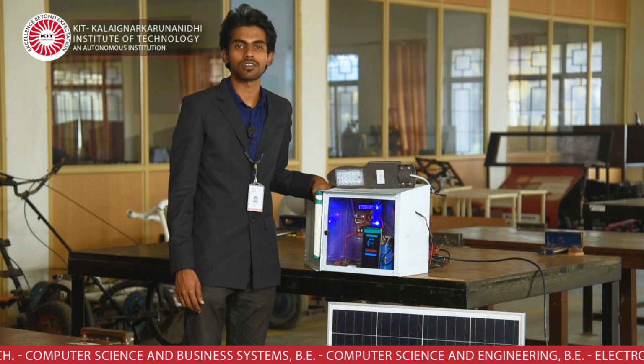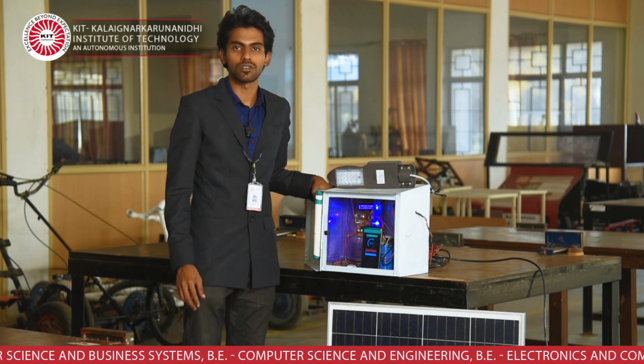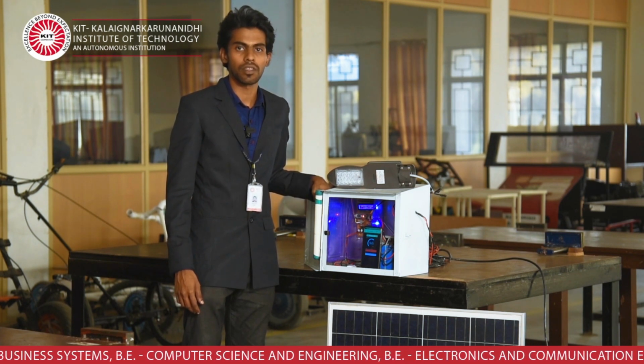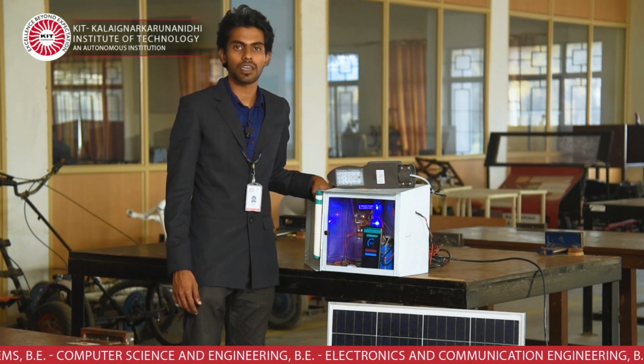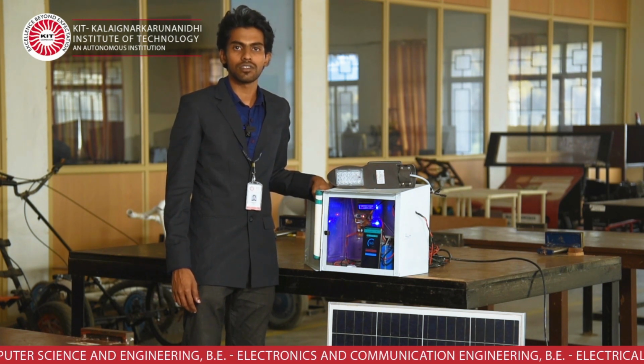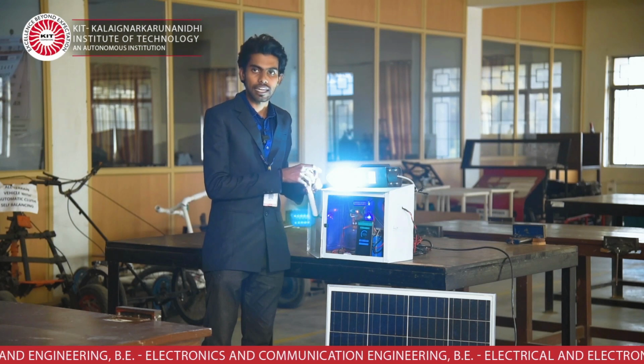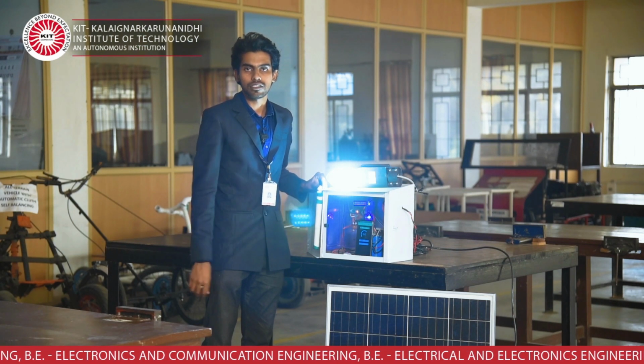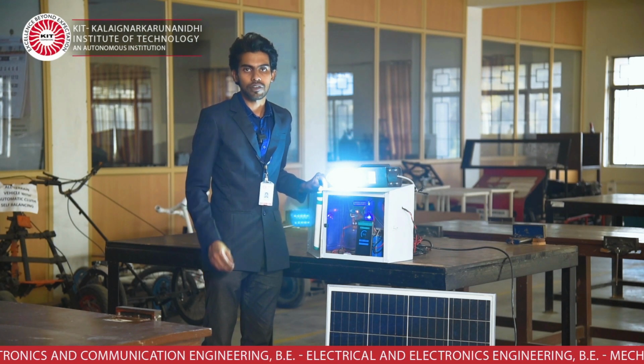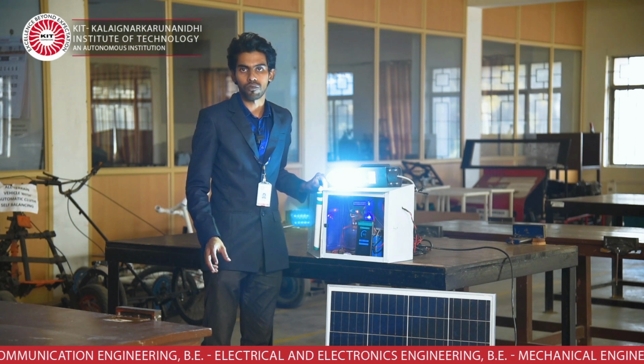So, the automatic solar street light using IoT works in two different modes, automatically and manually. In automatic operation, it is controlled by the LDR sensor. When the intensity of ambient light is very low, the light gets switched on, and when the intensity of ambient light is very high, after a delay of 30 seconds, the light gets switched off.